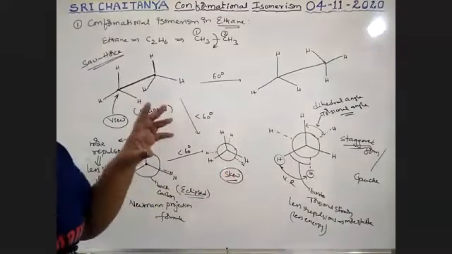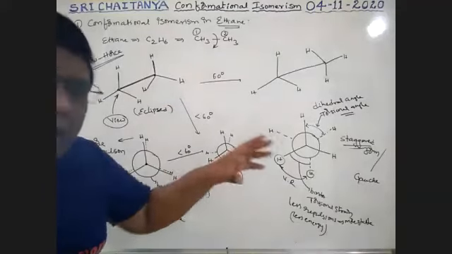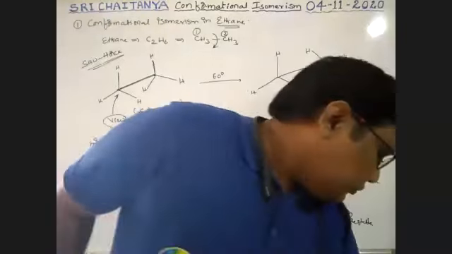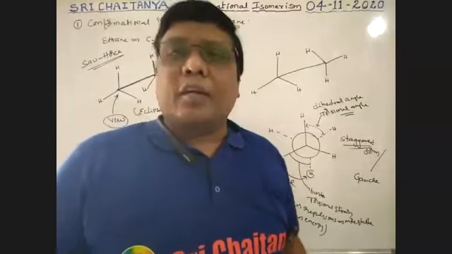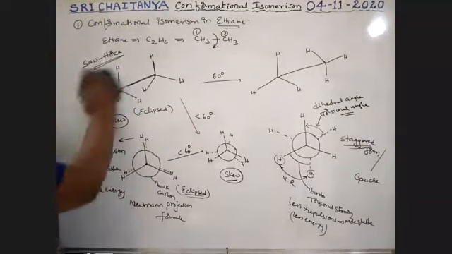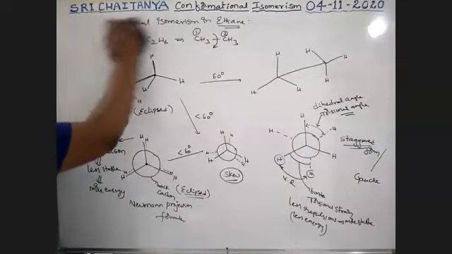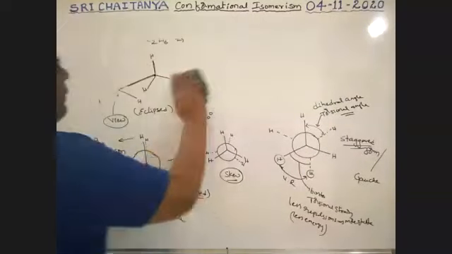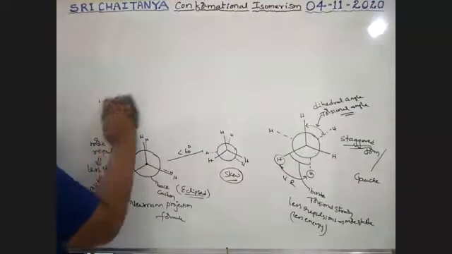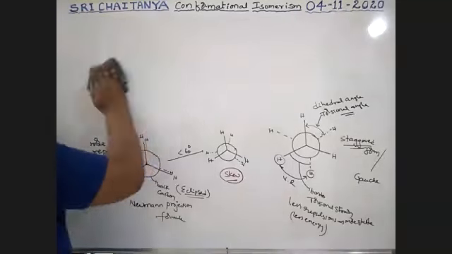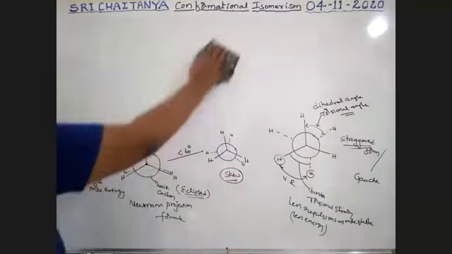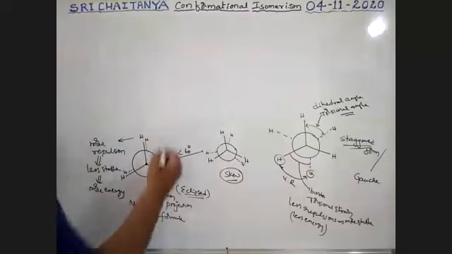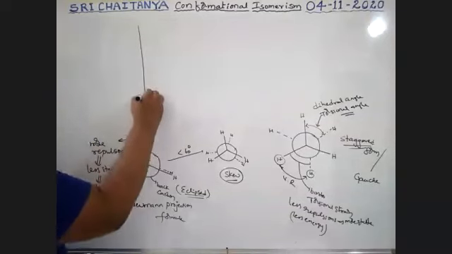All these we are going to explain with the help of a graph. So that is the energy diagram. Let us observe that energy diagram, boys. See here. Energy is nothing but potential energy.